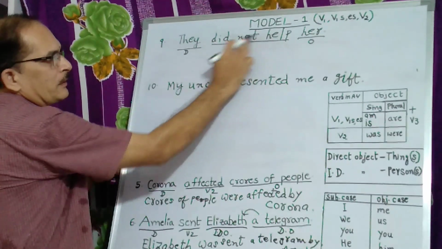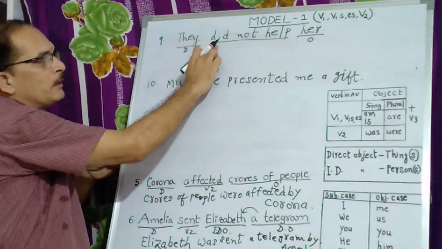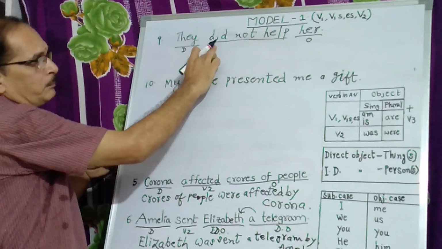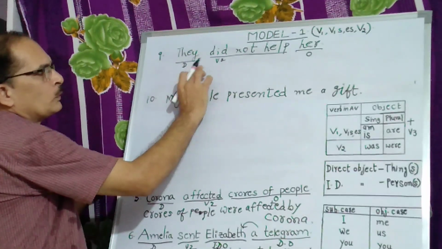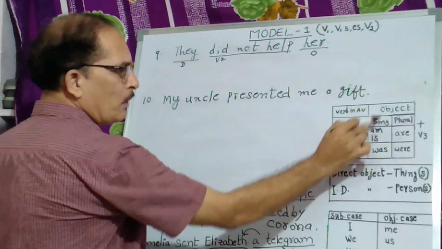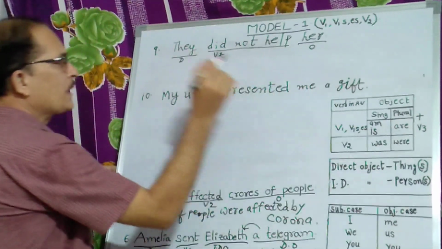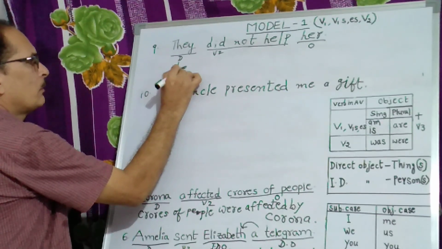So, when two verbs are there, an auxiliary verb and a main verb, we have to look at the tense of the auxiliary verb only, not the main verb. So did is in V2 form. So, did, V2 object her, singular number. V2 object singular number, that means she. It becomes she here.